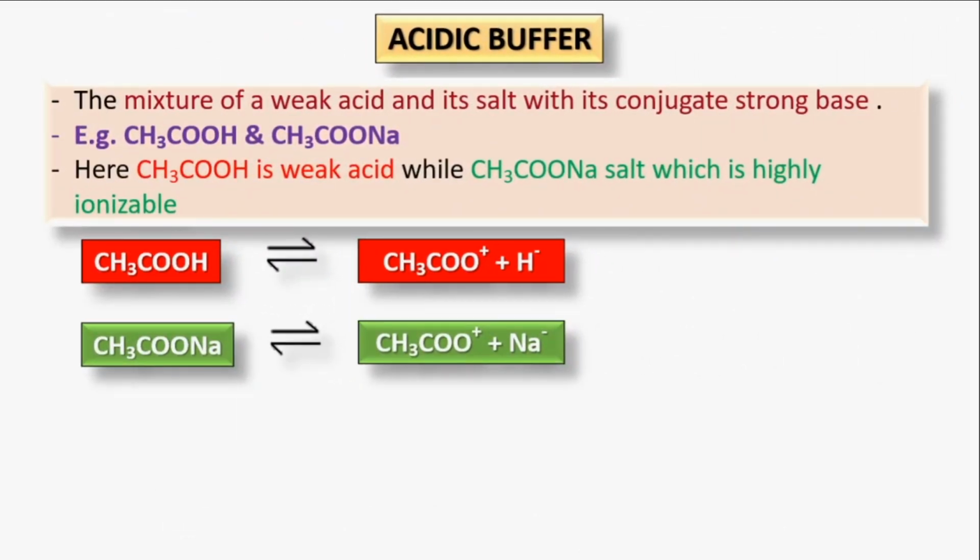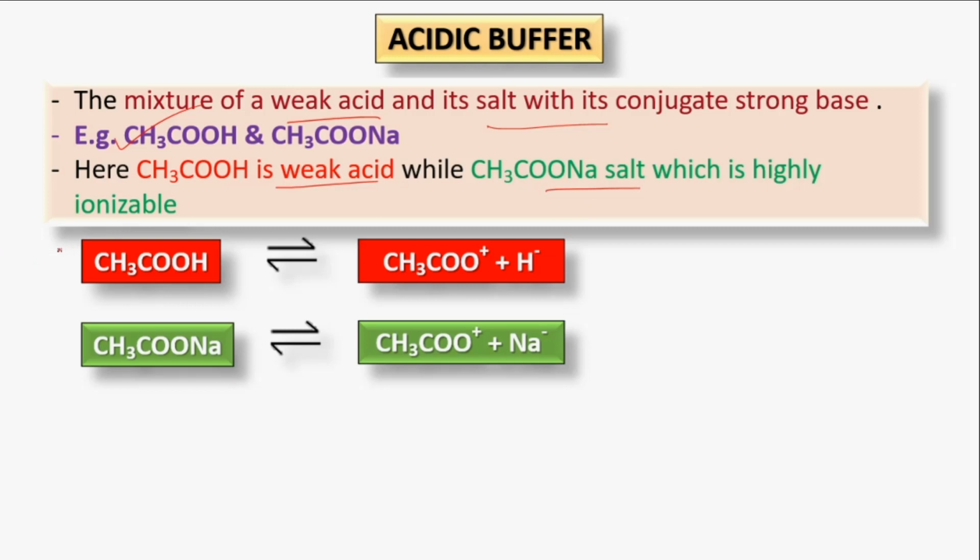So the acidic buffer is the mixture of a weak acid and its salt with a strong base. That is the mixture of CH3COOH and CH3COONa, acetic acid and sodium acetate. Here acetic acid is a weak acid and sodium acetate is a salt of this acid which is highly ionizable.